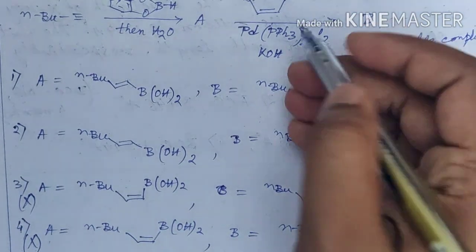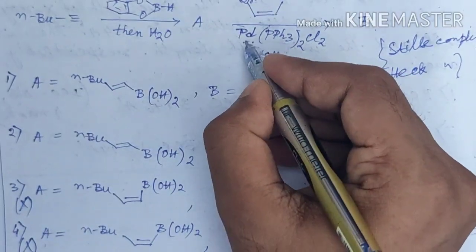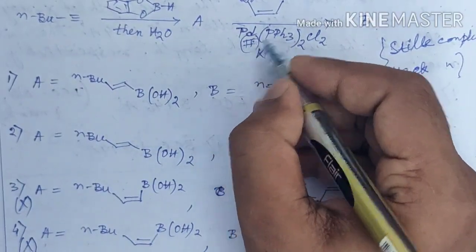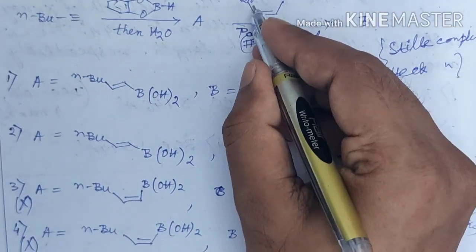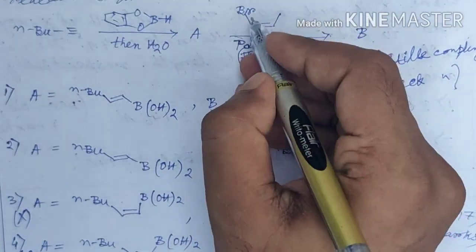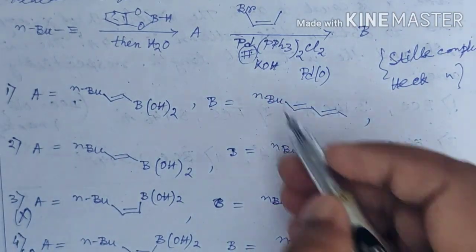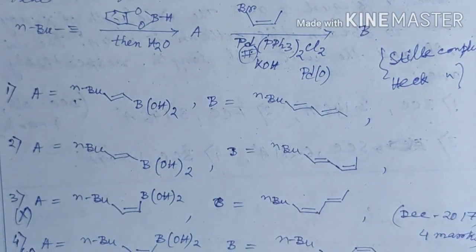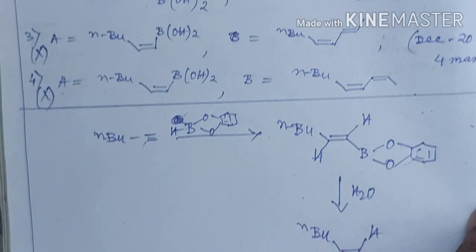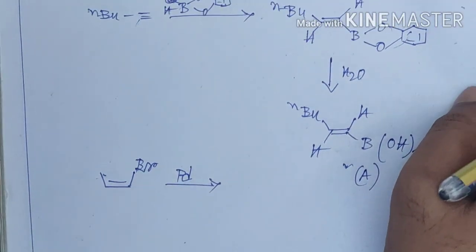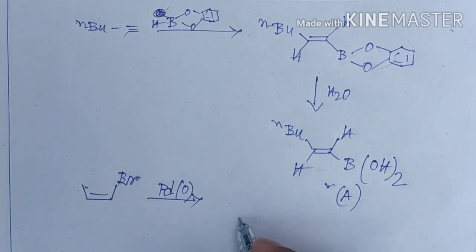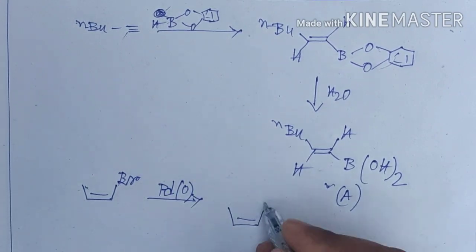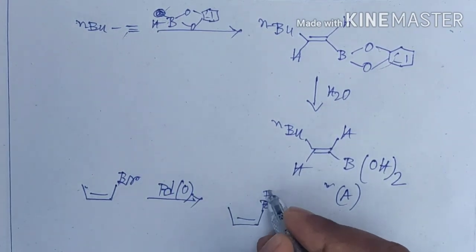In the given condition the palladium is in the +2 state, but in the reaction medium it will get converted to palladium 0 and undergo oxidative addition to this compound. Otherwise, oxidative addition with palladium 2 is generally not possible. In oxidative addition palladium is generally present in the 0 state, and after oxidative addition palladium will go to the 2 state.